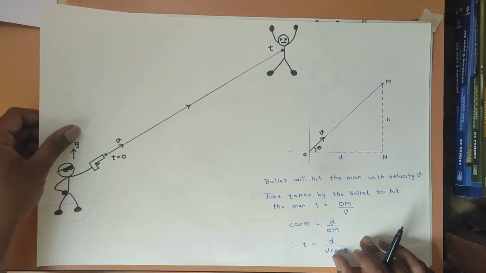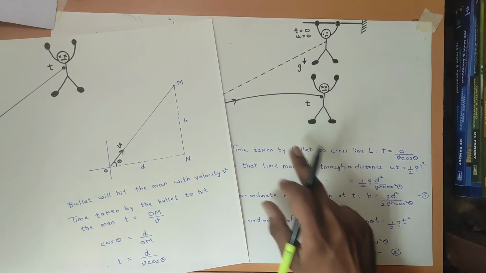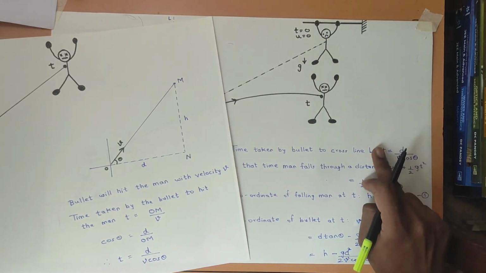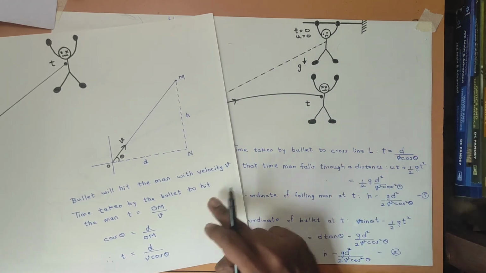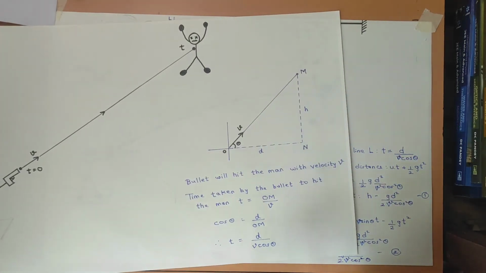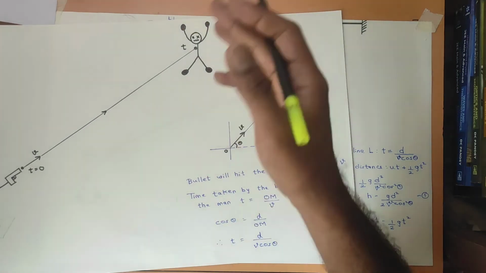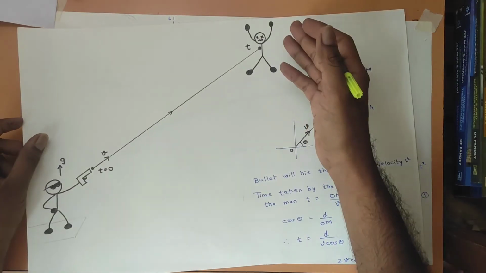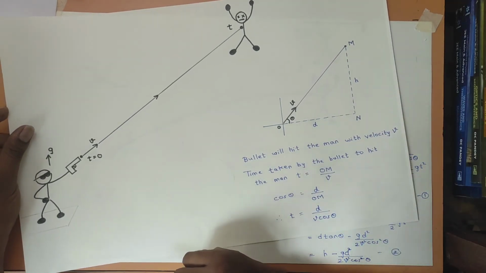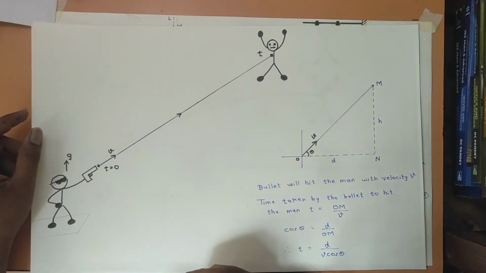Now look here. Even in the ground frame of reference, we had got the same time that the bullet takes to hit the person. So no matter from what frame of reference you work, you will get the same answer: the bullet will hit the person at the same point, and the time it will take will also come out to be the same. Correct? Okay.